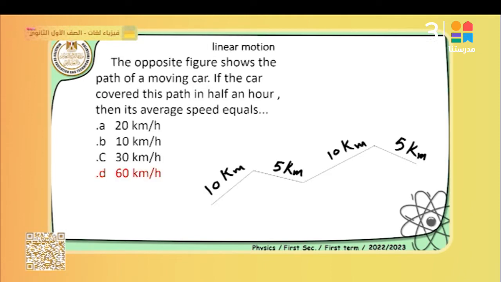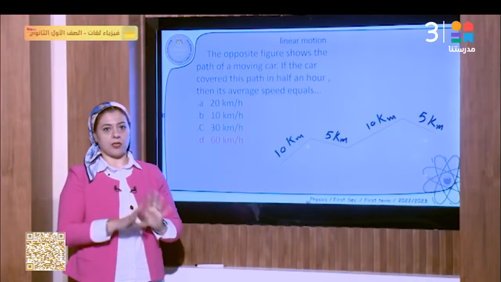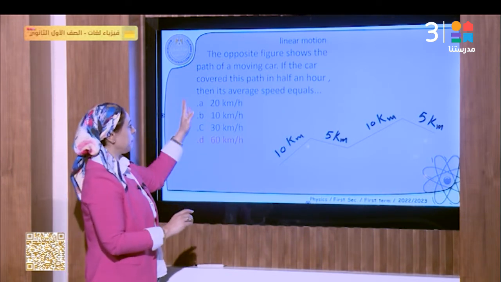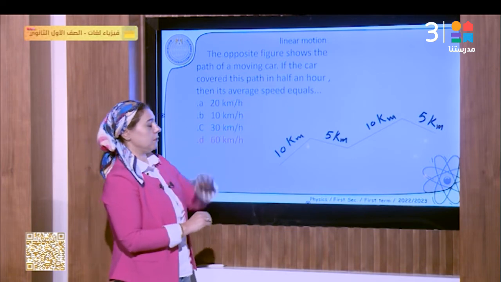This is a little example just to understand what we have taken together. The opposite figure shows the path of a moving car. We have a car starting from this point, 10 kilometers, then 5 kilometers, then 10 kilometers, then another 5 kilometers. The car made this motion in half an hour. في نص ساعة عملت لي كل الكلام ده. طيب عاوز ايه بقى؟ Here, find the average speed.